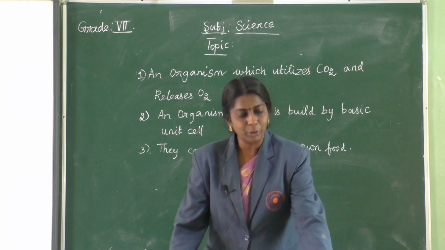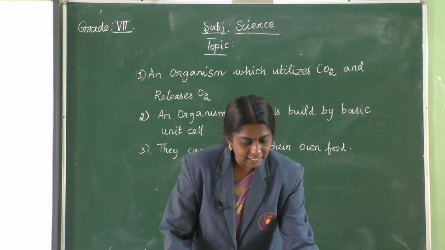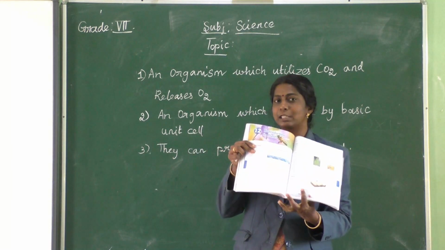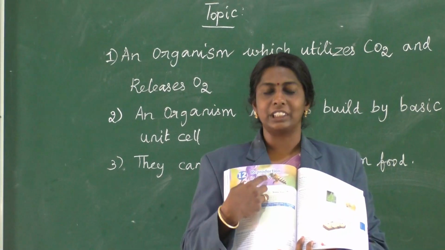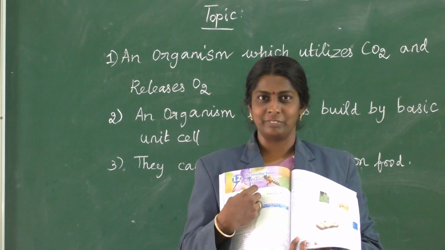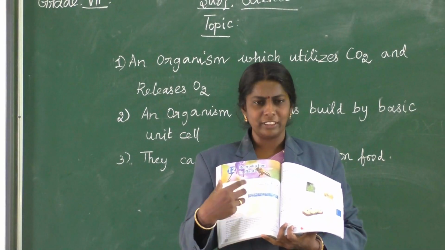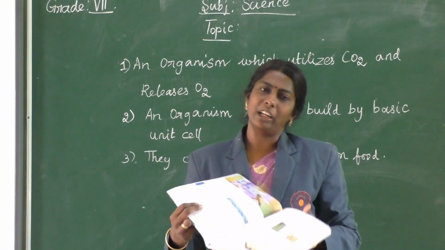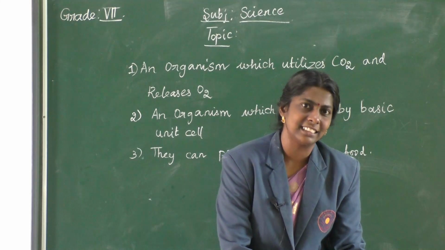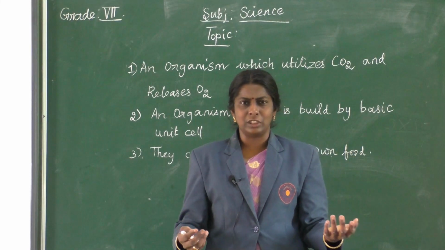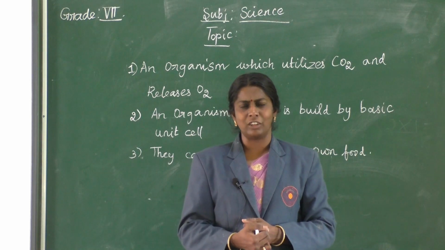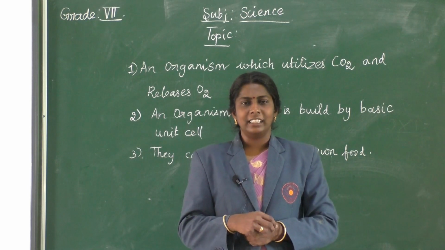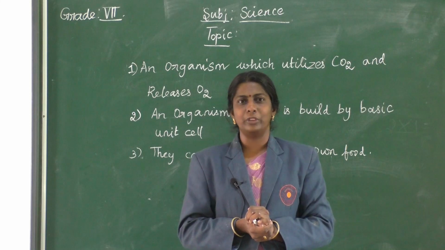It is in chapter number 12, page number 168. If you are opening the textbook, you can see it is on page number 168, reproduction in plants. Okay, so now we are going to see about this in detail. You have already come across plants and adaptations in your previous classes, so many terrestrial plants, aquatic plants and all. You already have some knowledge, is it not? So a little more we are going to see in detail about plant reproduction.